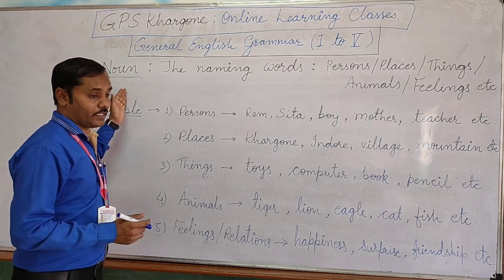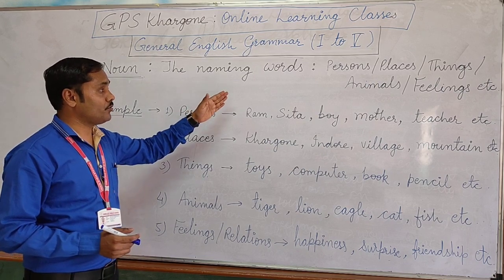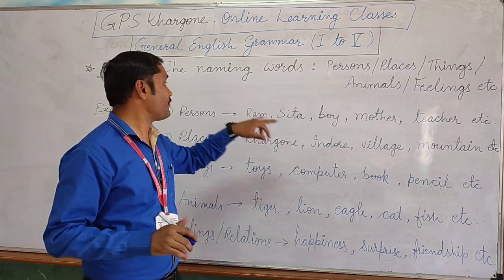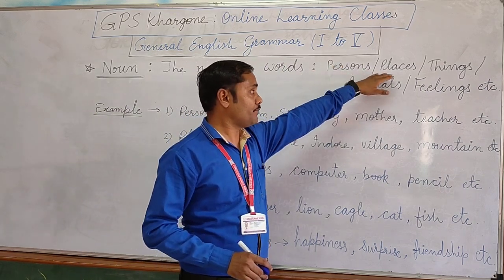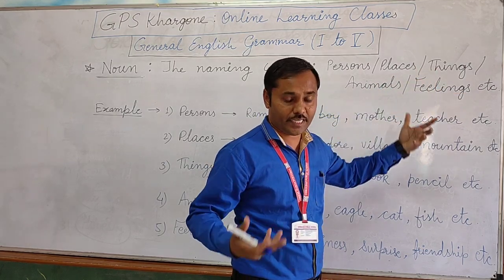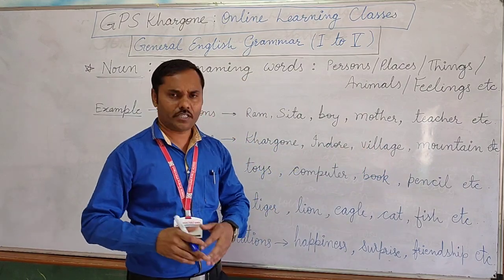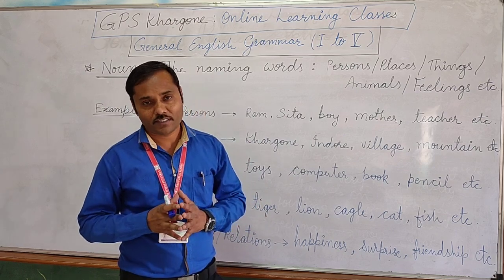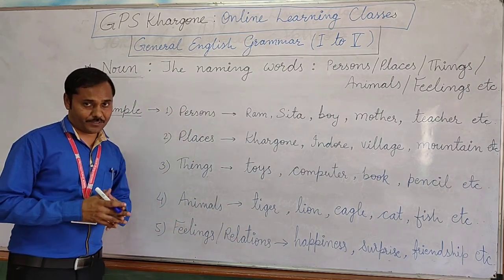So the noun is a word which is mainly used to introduce the things, to identify the things among the different things. Okay, these are the naming words, the names of the persons, names of the places, names of the things, animals and feelings, relations, states, everything. We have given some names in the English language, in all languages, but we are talking about English. So these naming words are called nouns. I hope you understood this. Now let's understand by some examples.